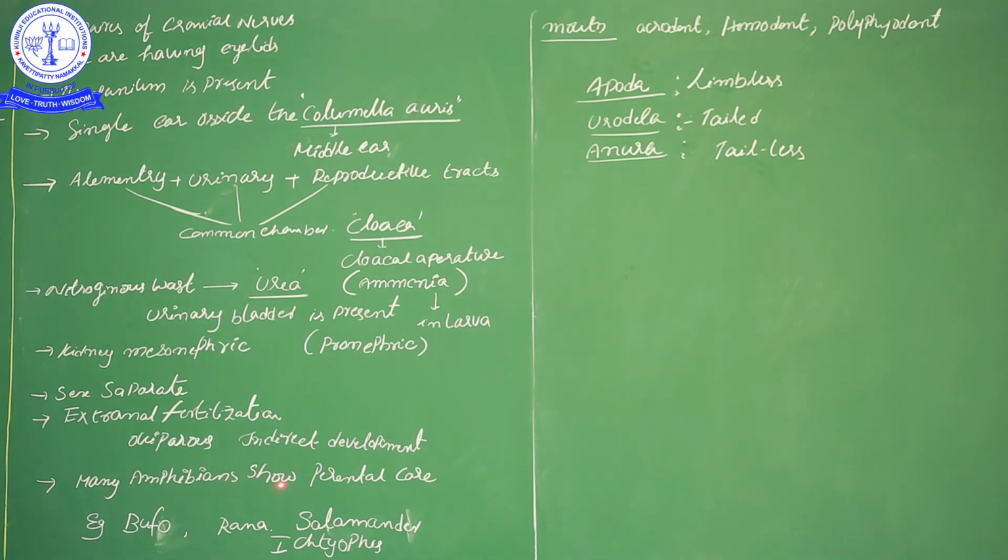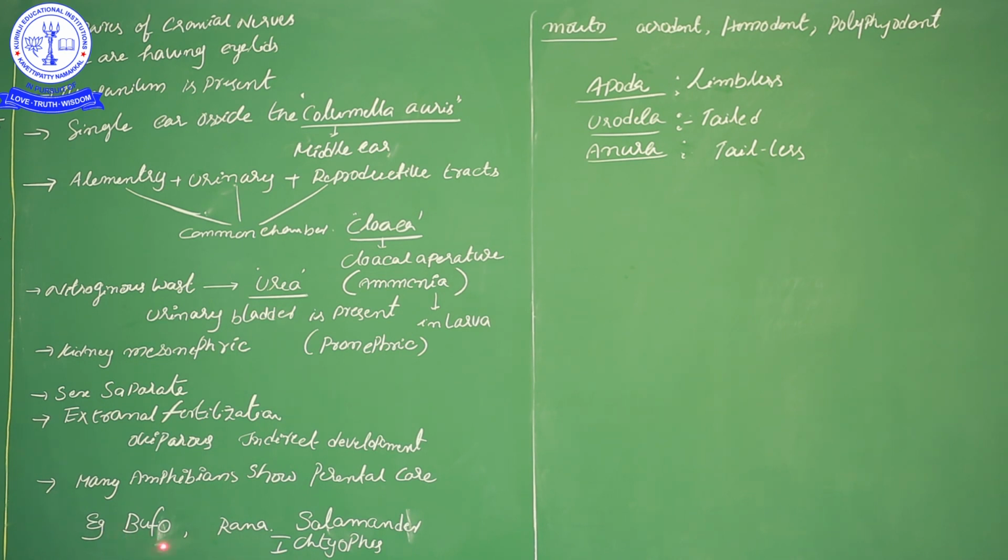Many amphibians show parental care after giving birth to their offspring. The offspring are protected by their parents. Okay, that is called parental care. Examples are Bufo and Rana. This is the general frog.